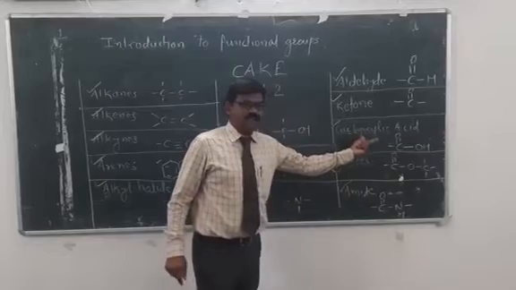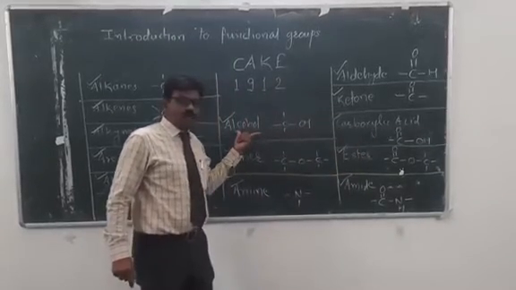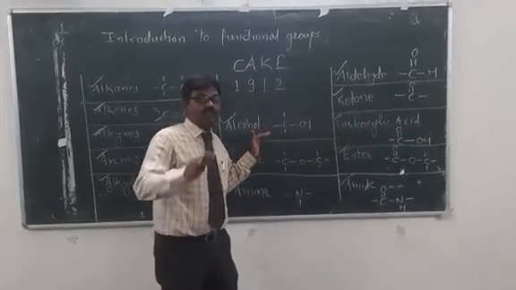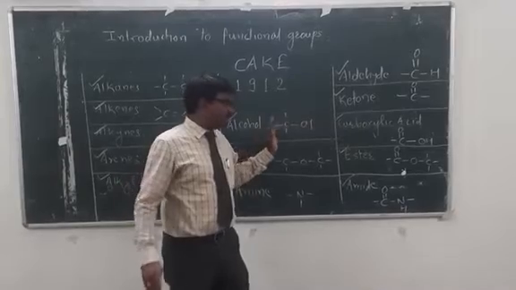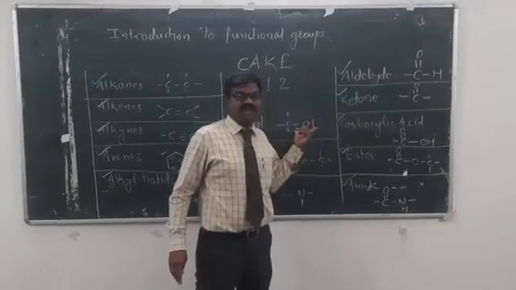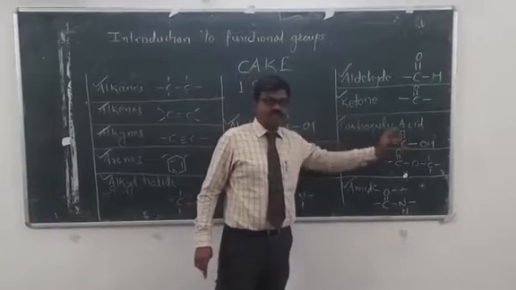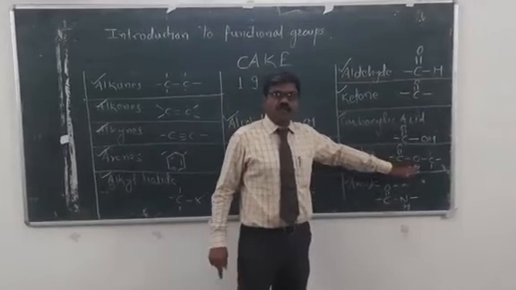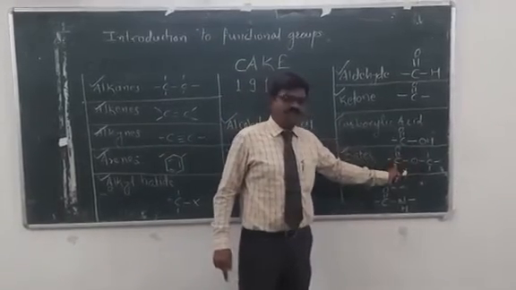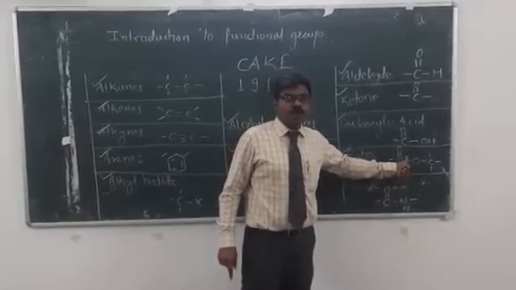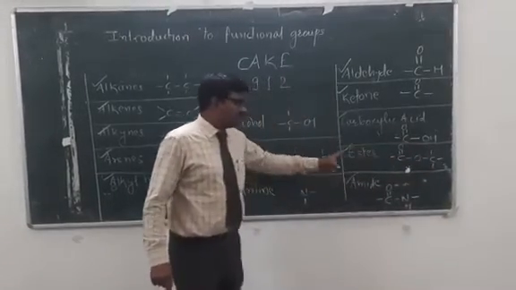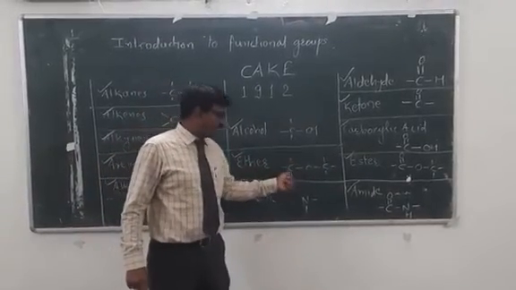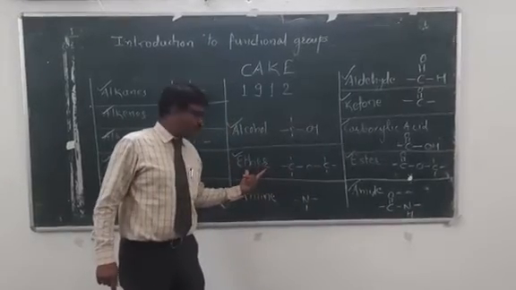Carboxylic acid resembles alcohol. The difference between alcohol and carboxylic acid is that alcohol does not contain the carbonyl functional group, but both classes contain the hydroxyl group, the OH group. Then apart from that, ester is also a carbonyl group containing compound, in which the functional group is C double bond O, O, C. This ester resembles ethers, but COC is the functional group in ether.